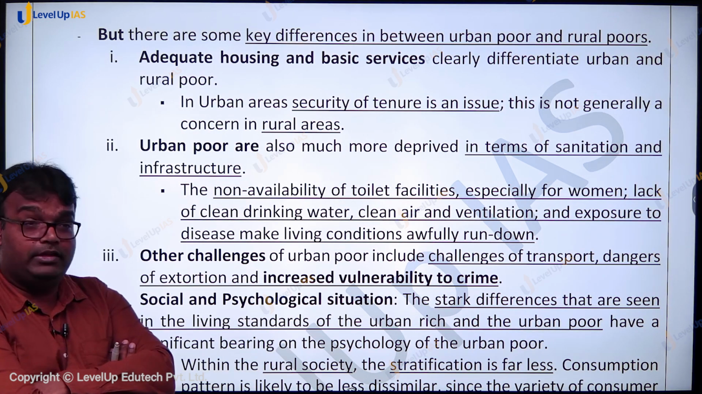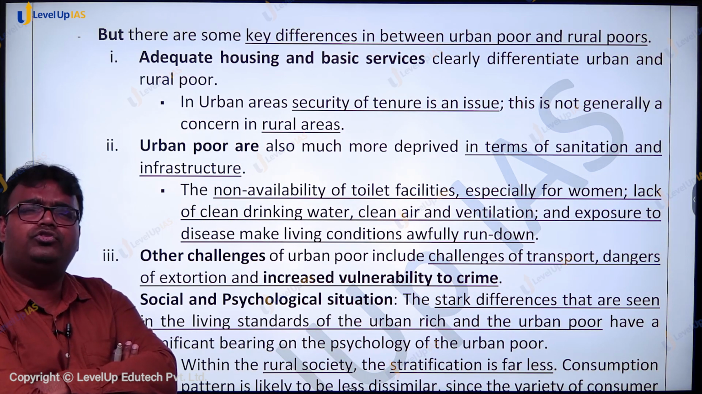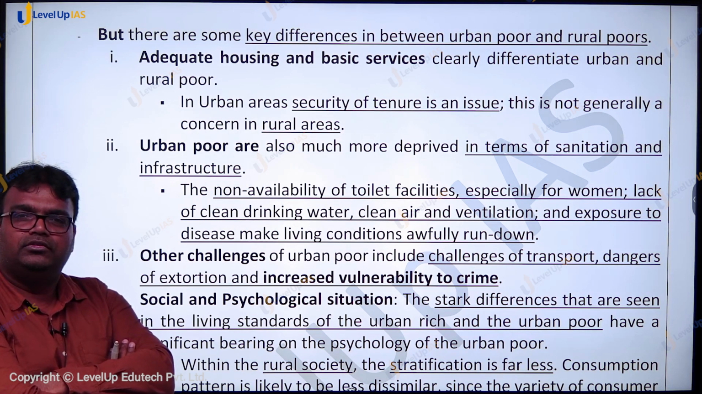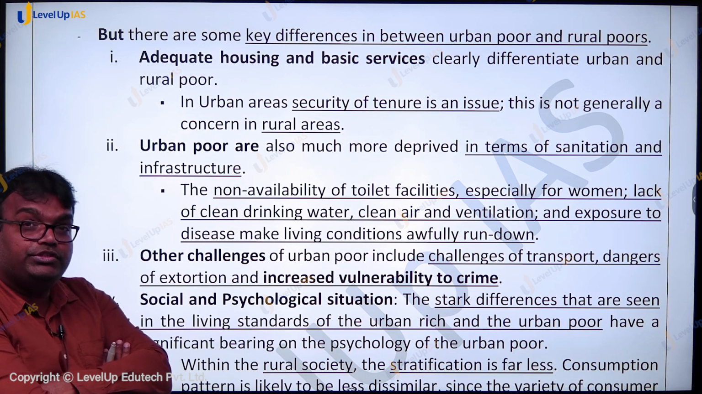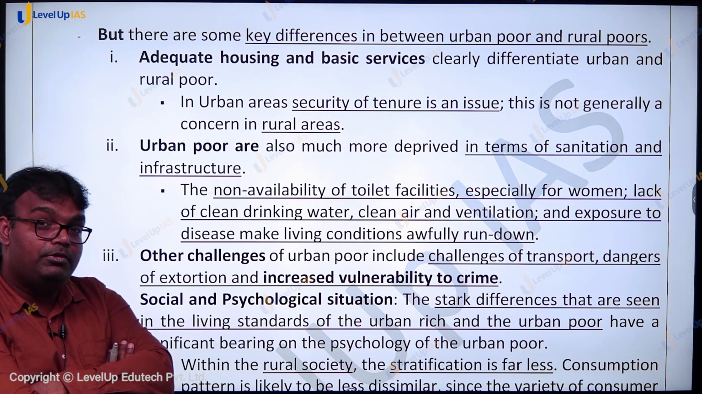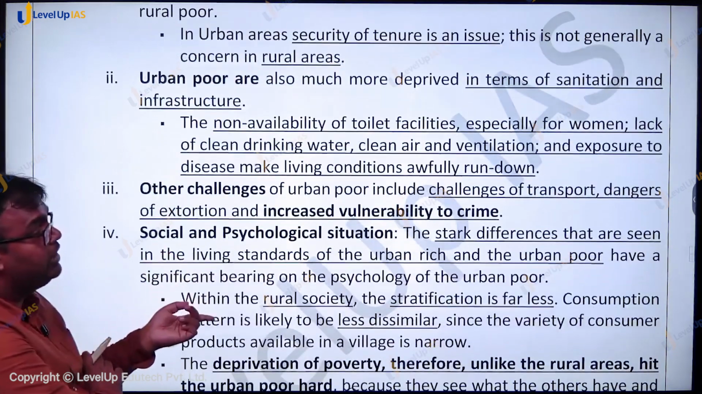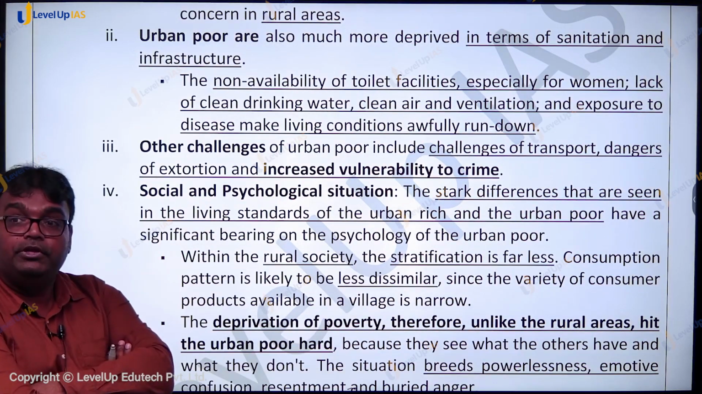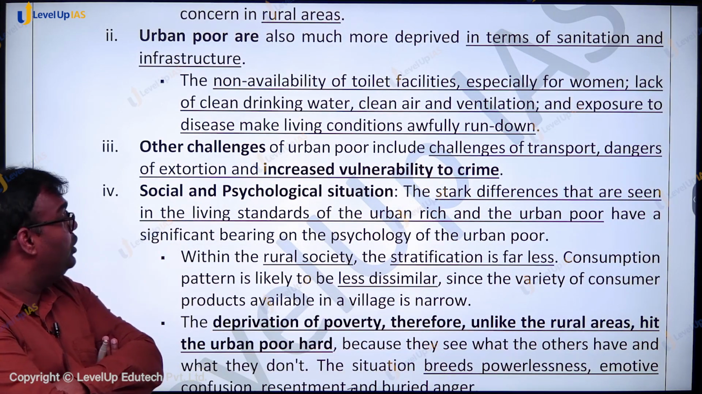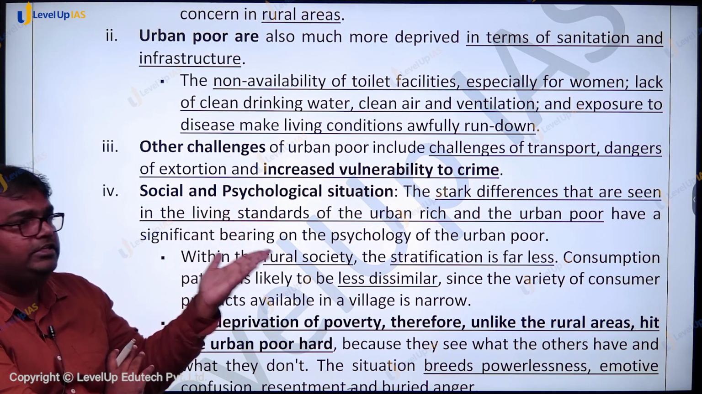In many parts of, let's say, Delhi only, there are lots of people who are settled beside Yamuna, and Yamuna's water is very dirty, right? So this shows that the sanitation situation in urban areas among the urban poor may be worse than among the rural poor. Then there are other challenges also. Challenges are associated with transport, dangers of extortion and increased vulnerability to crime. That is not the case with rural India. This situation is less worse in rural India.